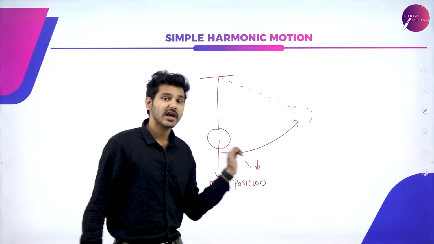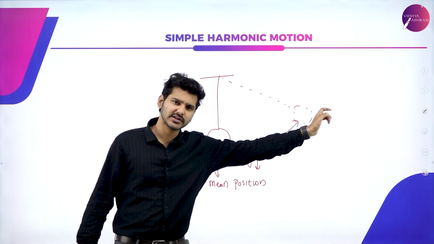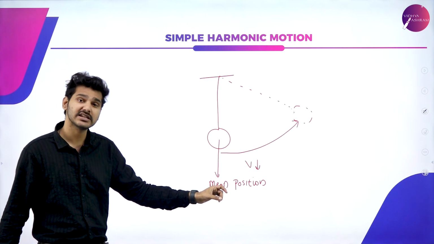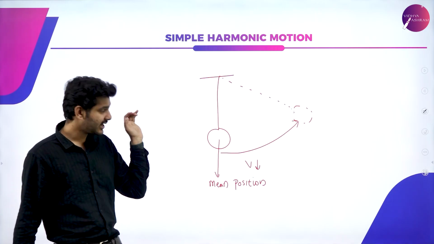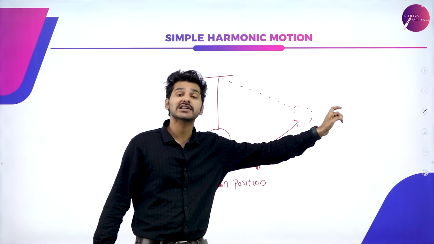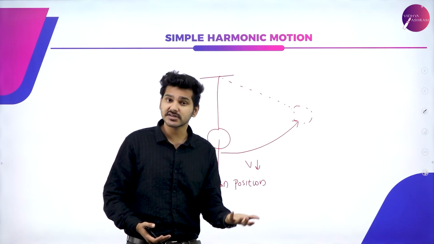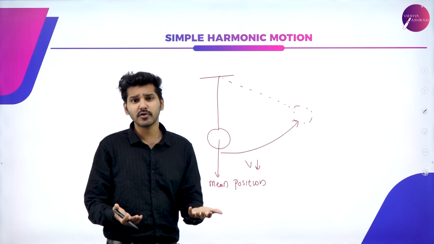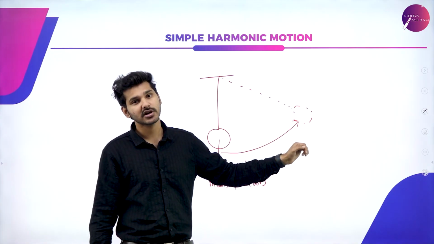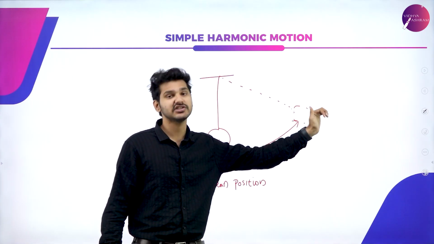So again, at the extreme position, velocity will be zero, and at the mean position, velocity will be maximum. And how does the velocity actually change? You have already studied that without the presence of an external force, velocity cannot be changed. So how is velocity being changed here?